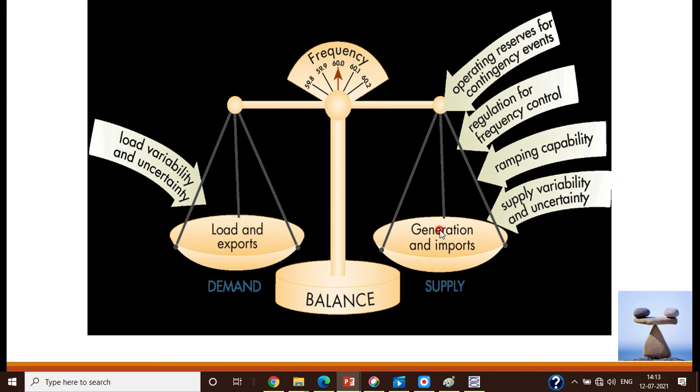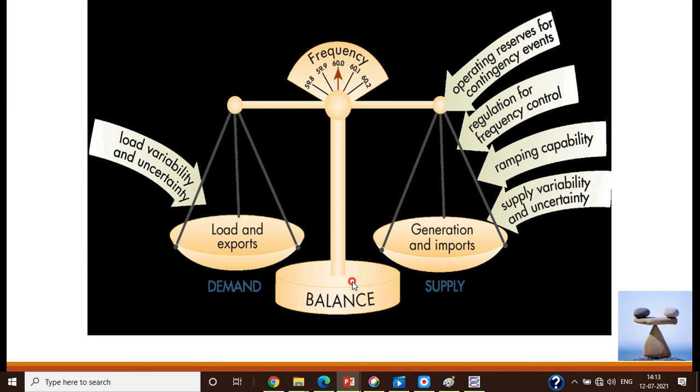If the demand goes beyond the capacity, you have to start with operating reserves for contingency events, because a very large sudden change in the load is put on the system. In that case more energy is required, and the generator is not capable of handling that situation, so there is an operating reserve for contingency events.